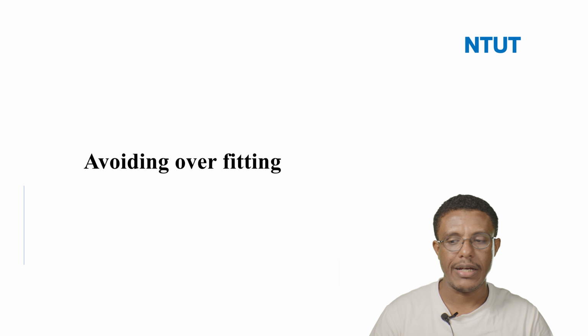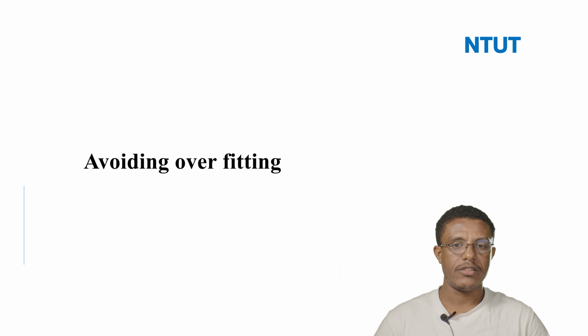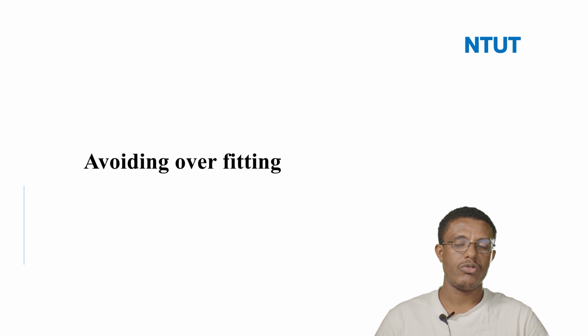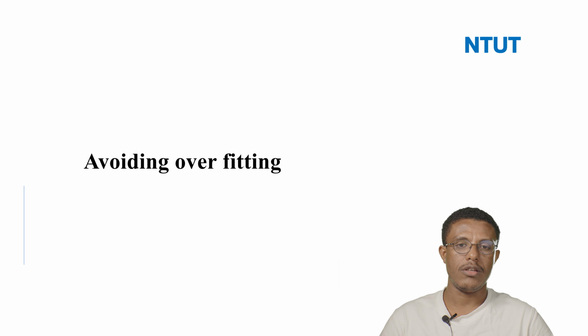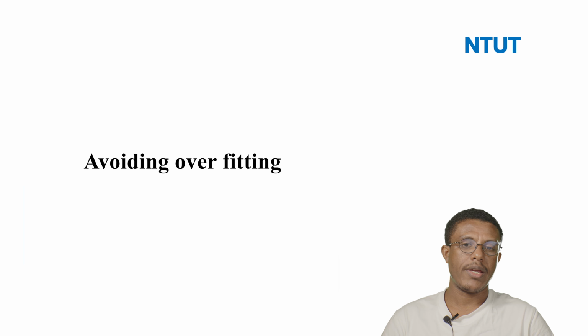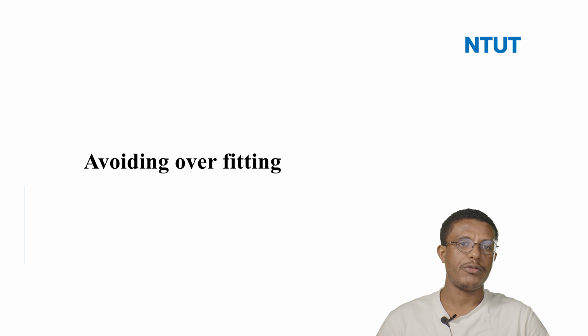In today's class, first we'll look at avoiding overfitting problems, and then we'll look at different deep learning models like convolutional neural networks and recurrent neural networks like LSTM and GRU. So first, let's start with how we can avoid overfitting problems, especially in deep learning algorithms. Overfitting is the main problem. So let's see about this one.